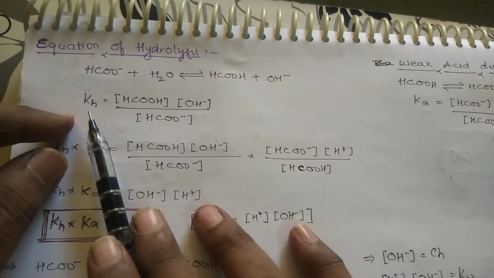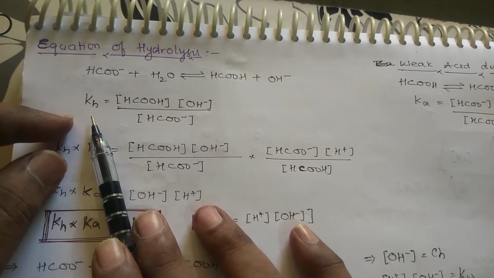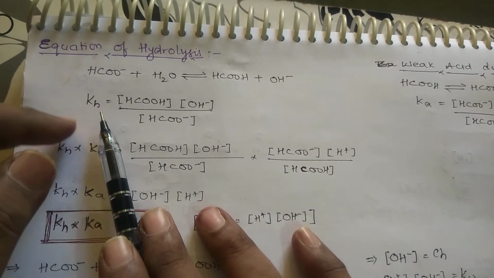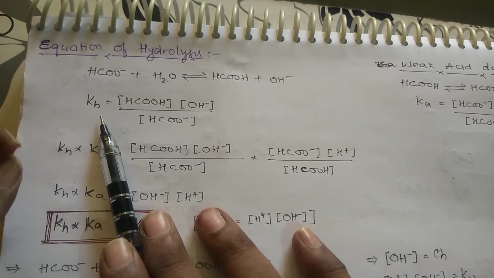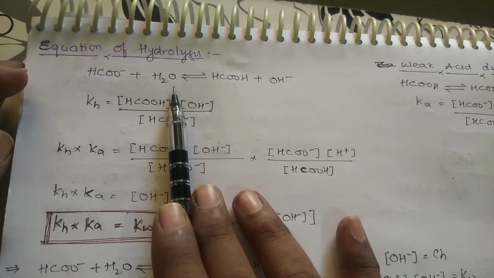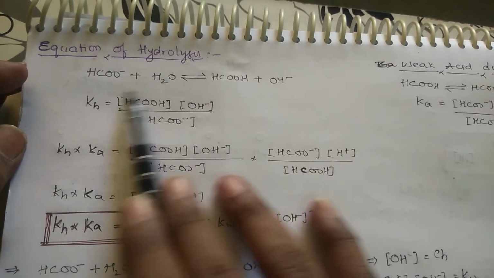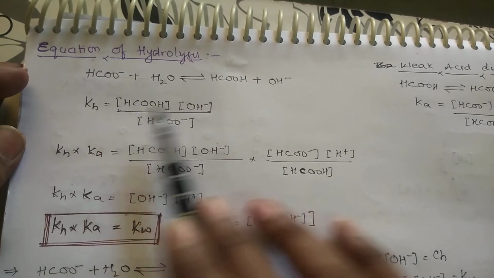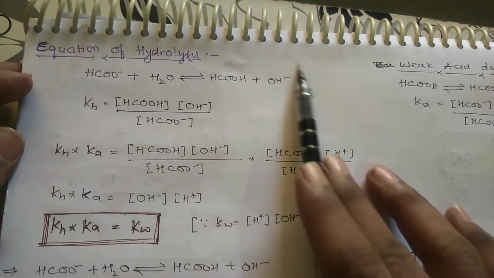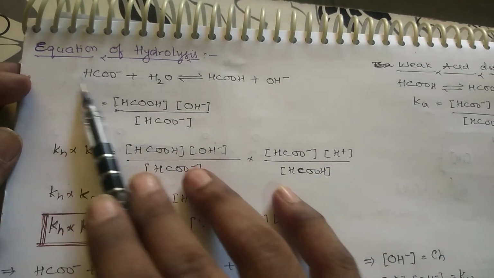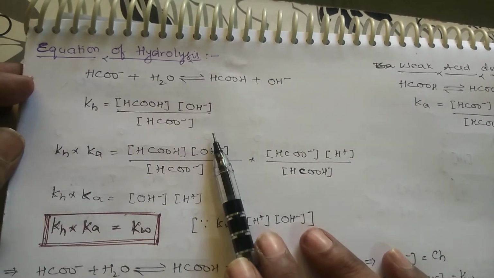For writing the equilibrium constant in terms of hydrolysis, we will call it KH. As a salt or an ion is involved with water, whatever you write, you will call it the hydrolysis constant. So KH will be what? Products concentration by reactants concentration. We will not take water into consideration.